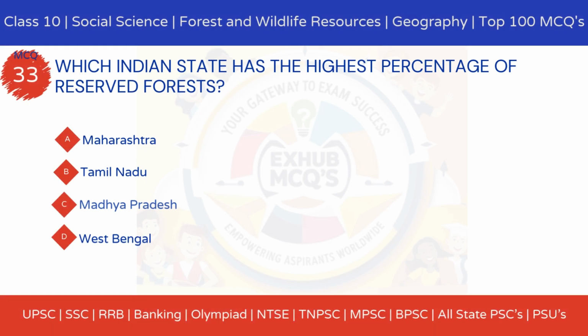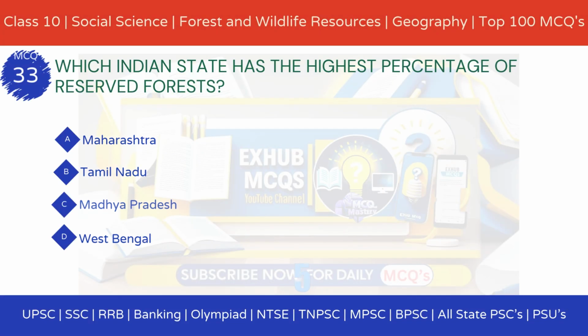MCQ 33. Which Indian state has the highest percentage of reserved forests? Option A, Maharashtra. Option B, Tamil Nadu. Option C, Madhya Pradesh. Option D, West Bengal.